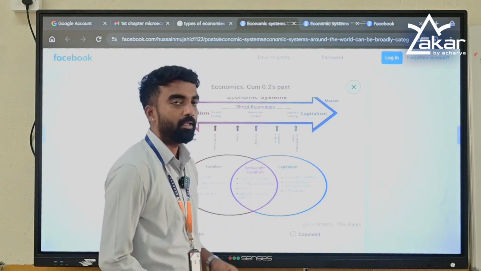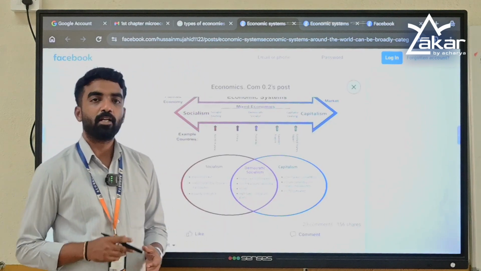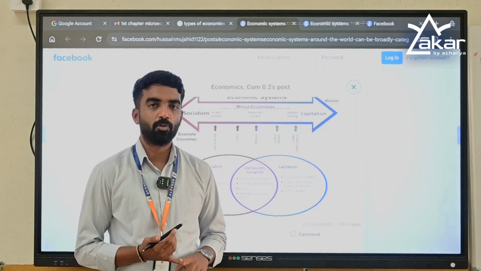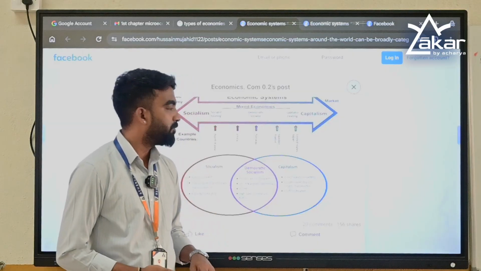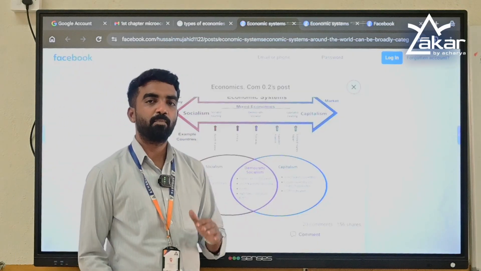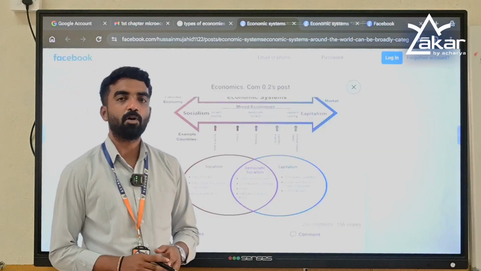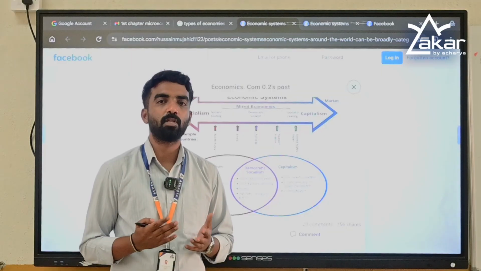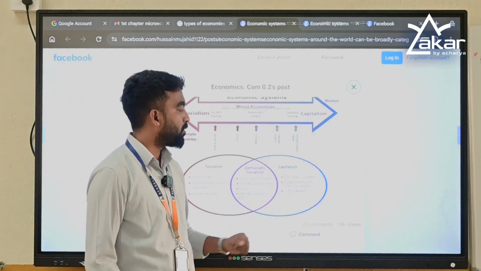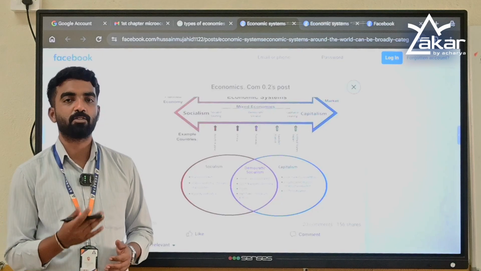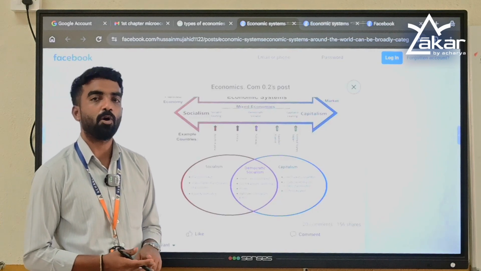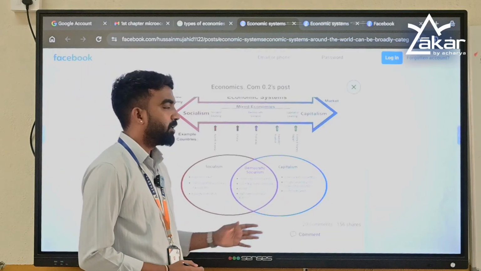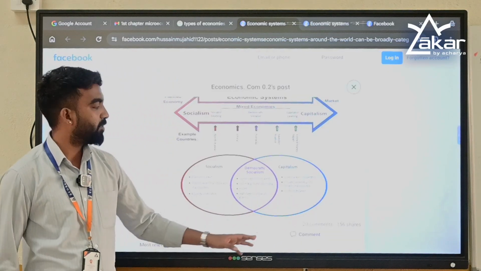In a capitalistic country, there will be a free market. There won't be intervention of the government in the market for the three problems we have discussed: what to produce, how to produce, and for whom to produce. For these three questions, the government will have very minimal or no role to play, because the law of demand and supply, the two forces of the market, will decide. And the ownership of the means of production, which is nothing but the factors of production: land, labor, capital, and entrepreneurship, which we also call resources, will be owned by private parties. And the motive in a capitalistic economy will always be profit.